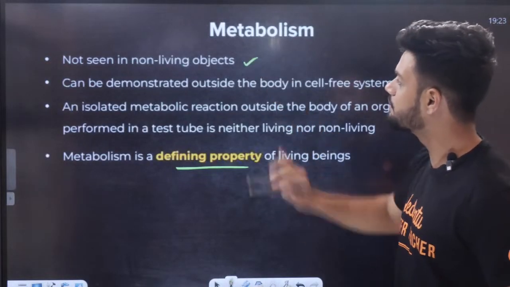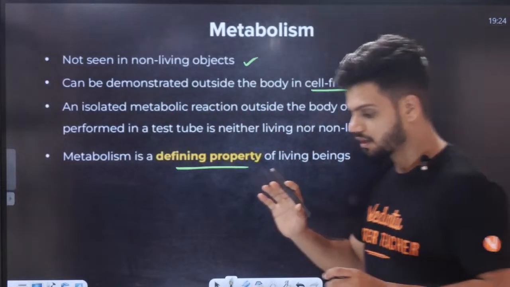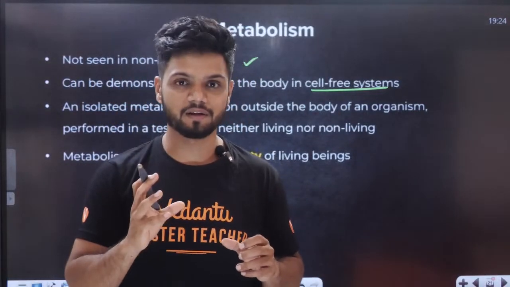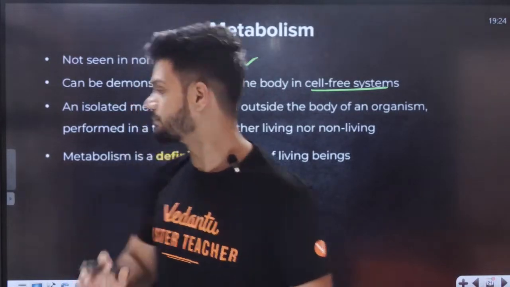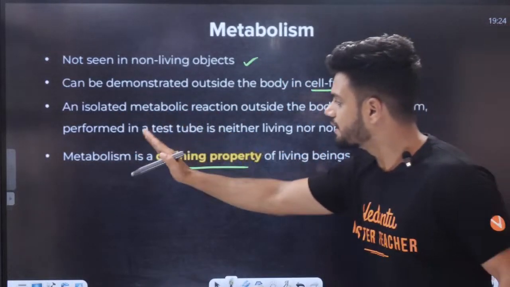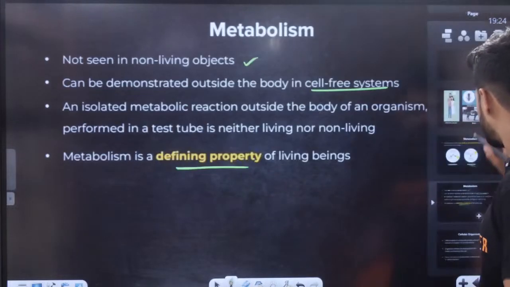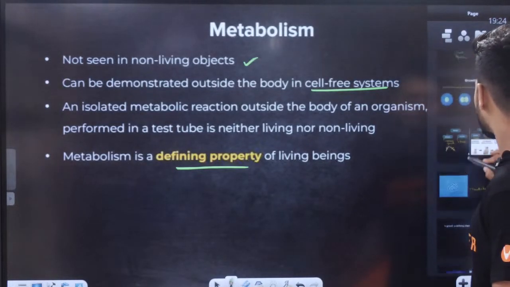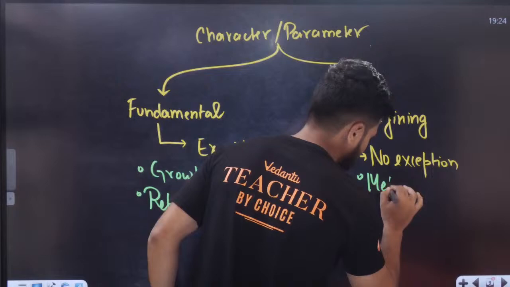It is not seen in non-living objects. It can be demonstrated outside the body in a cell-free system. It may be happening in a cell-free system. It is completely non-living, but the reactions taking place inside are living. Isolated metabolic reactions performed in a test tube outside the body of the organism are neither living nor non-living. So we will write metabolism as a defining property because there are no exceptions here. Metabolism.